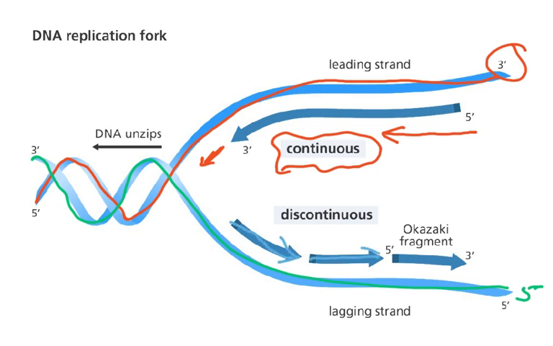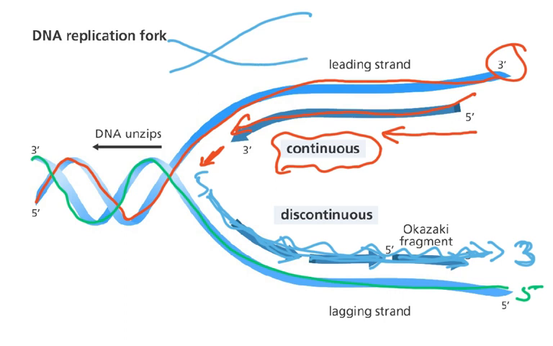So it is a discontinuous replication and it is done in tiny fragments, which is this way, this small fragment here, small fragment here, small fragment here, because this would be the 5 to 3 direction, because this would be the new strand which is going to be made, and this would be the 5 to 3. So this would be the 5 and this would be the 3 direction. So then we would have this in a continuous manner. And why is this called discontinuous? You've got to understand that, because when this opens up more, you see, this had opened up only here. But as this part also now opens up, so now we have it like this.